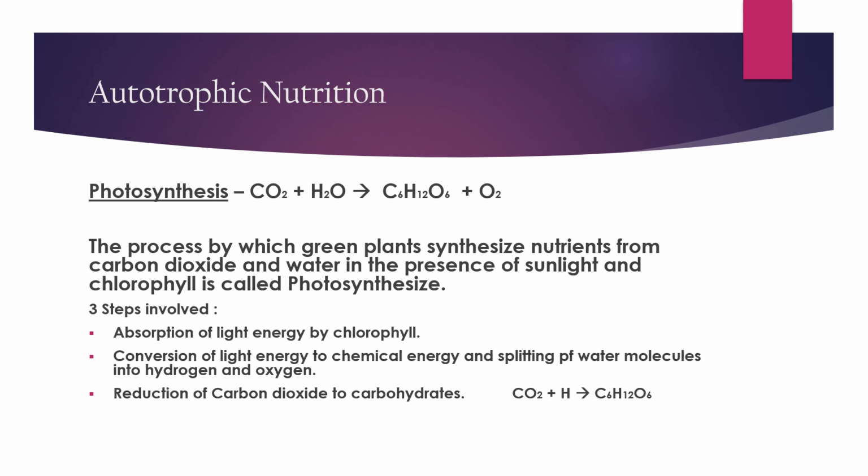Three steps are involved. In our body, as I told, there are four steps. Similarly, in the plant body also, there are three steps involved. Absorption of light energy by chlorophyll, by which the pigment chlorophyll absorbs the light energy; conversion of light energy to chemical energy and splitting of water molecules into hydrogen and oxygen; reduction of carbon dioxide to carbohydrates, that is CO2 plus H gives C6H12O6.